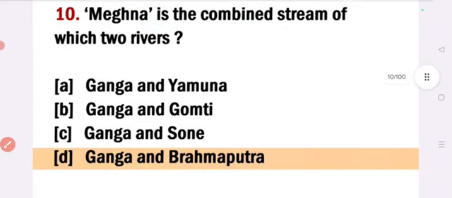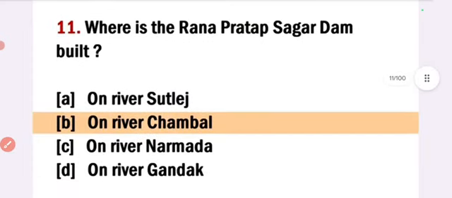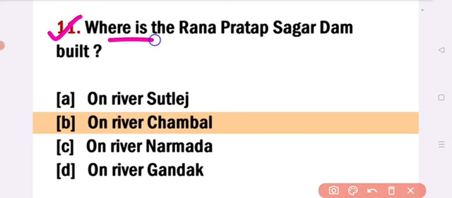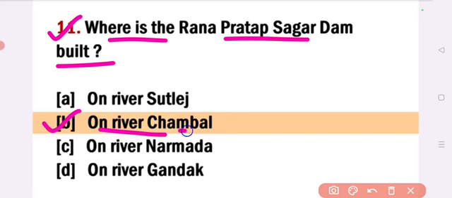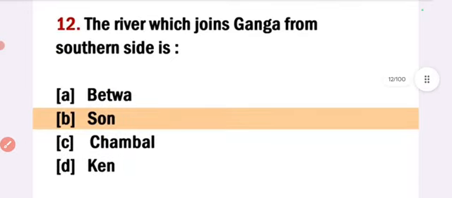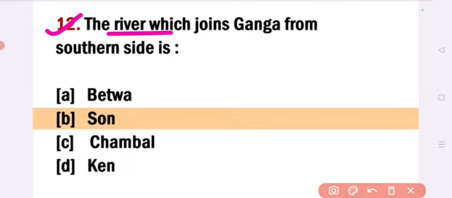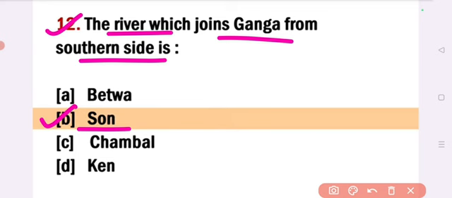Next question is, where is the Rana Pratap Sagar dam built? Answer, option B, on river Chambal. The Rana Pratap Sagar dam is built on river Chambal. Next, the river which joins Ganga from southern side is? Answer, option B, Son. The river which joins Ganga from southern side is Son.